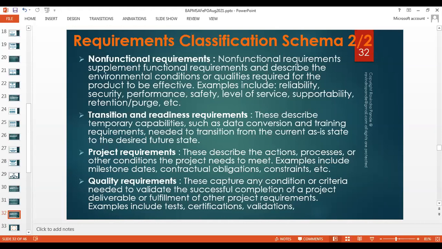Okay, then quality requirements. These capture the conditions or criteria needed to validate successful completion of a project or deliverable, or fulfillment of the project requirements, like test certification and validations. Normally, whatever test cases we create, like the scenario we check, it should work in so many seconds. Those kind of requirements.